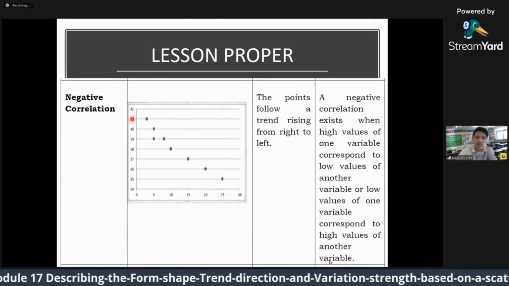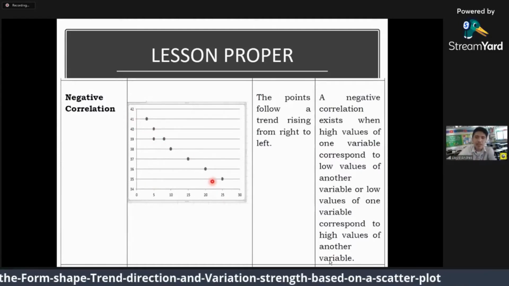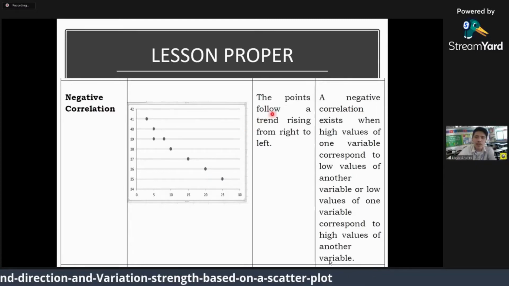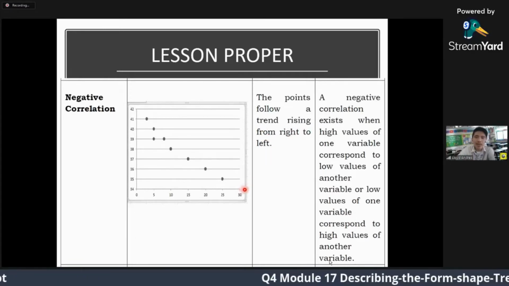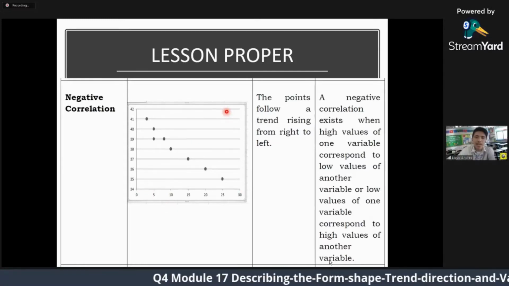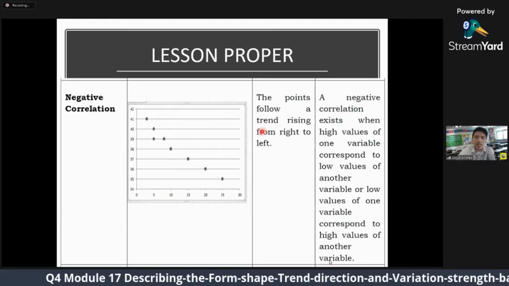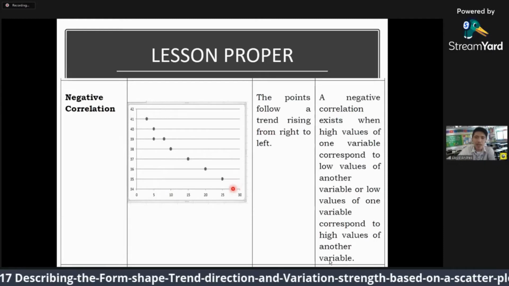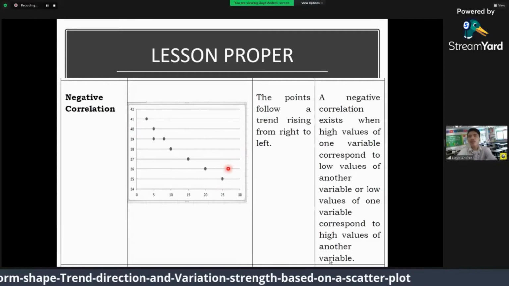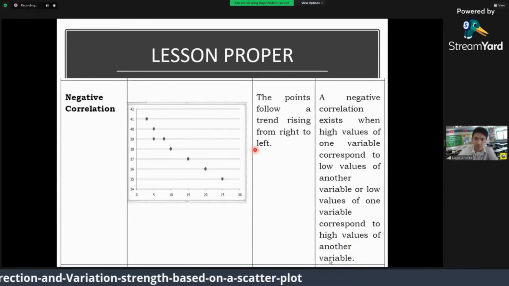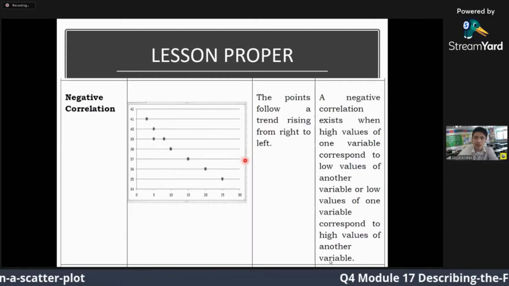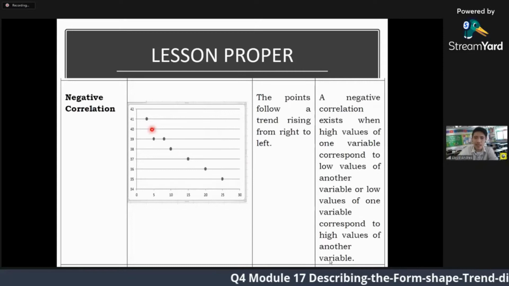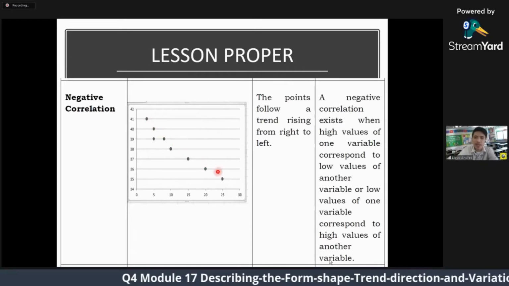So opposite siya sa positive correlation because the points follow a trend rising from right to left. So ganina, ang rise niya is from left to right. Pasaka siya from left to right. Kani, pasaka siya pero from right to left. Ang positive is rising from left to right. Kani, falling po ni from left to right.